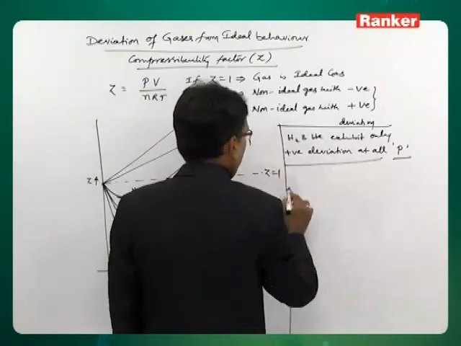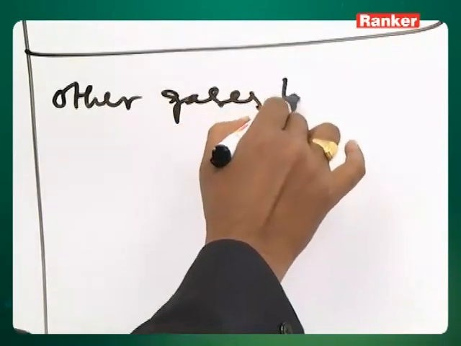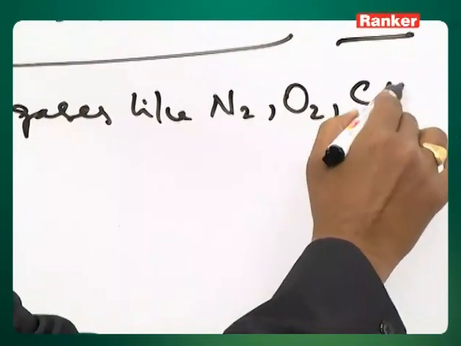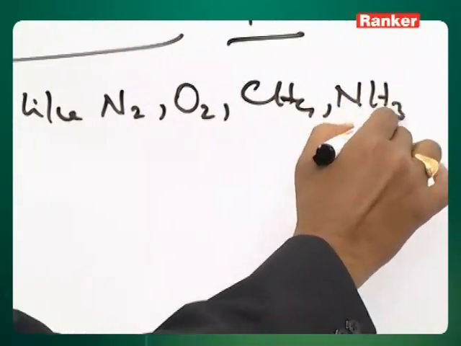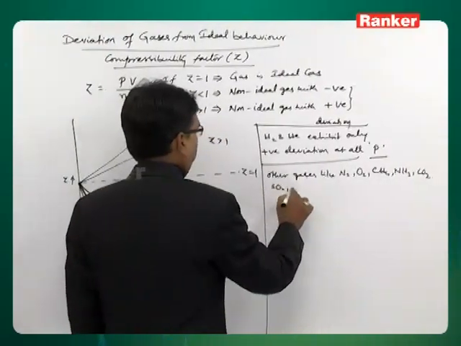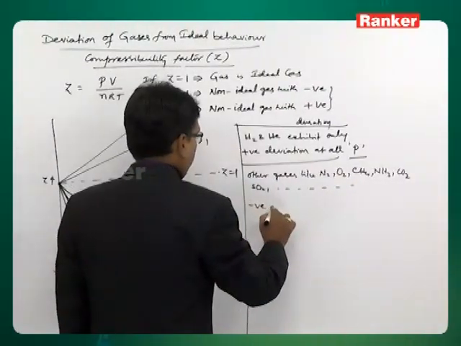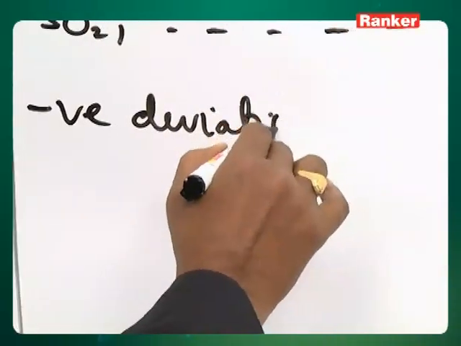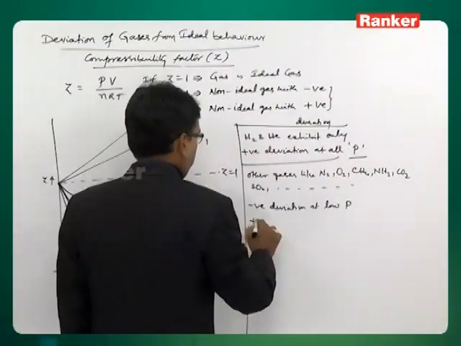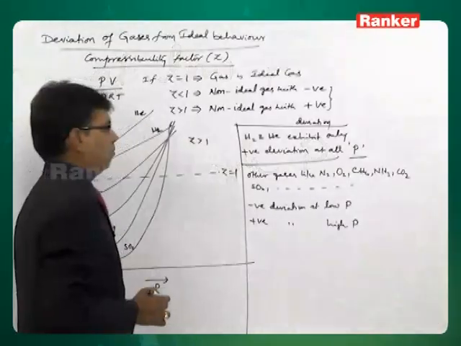Then other gases like nitrogen, oxygen, methane, ammonia, carbon dioxide, sulfur dioxide, all these gases exhibit negative deviation at low pressure and positive deviation at high pressure.